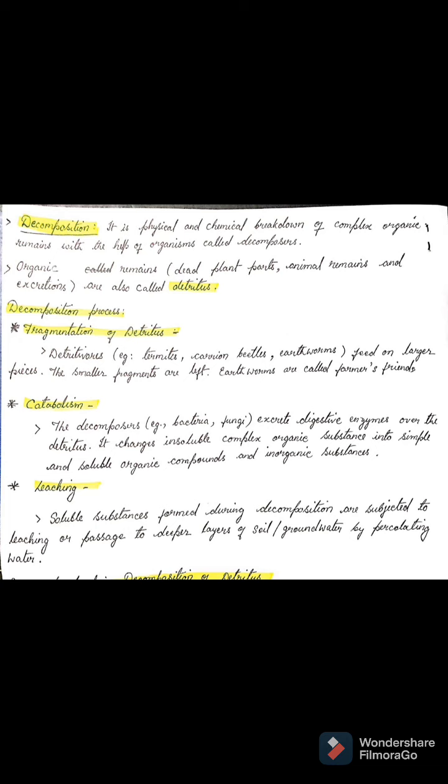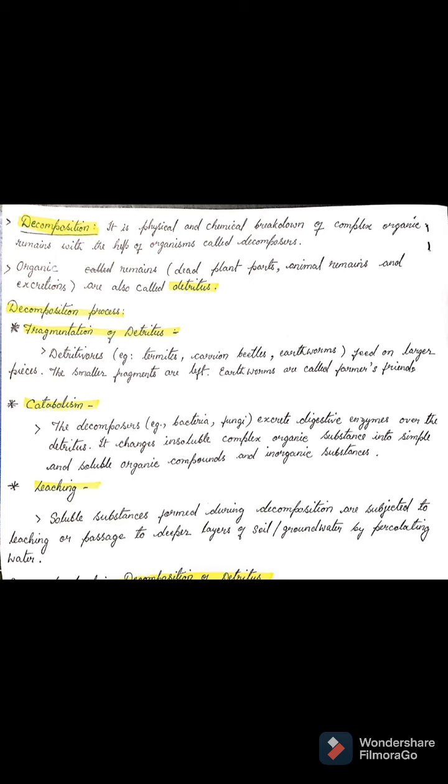And these organisms, the decomposers, are mostly present in the soil. So here the complex organic remains means any dead remains of both plants and animals and their excretions.